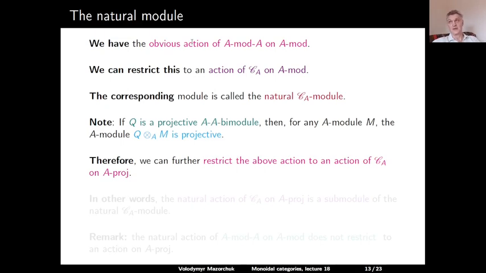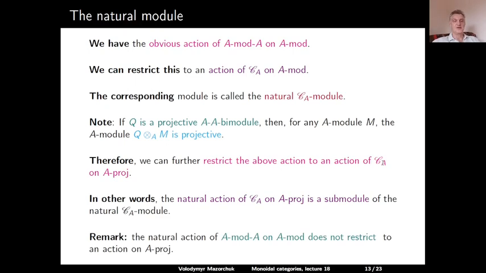They are, of course, stable under the action of the identity, but we just said that projective AA bimodules send everything to projective modules. So the action of CA on all A modules restricts to the action on all projective A modules. In other words, the natural action of CA on all projective A modules is actually a submodule of the natural CA module.